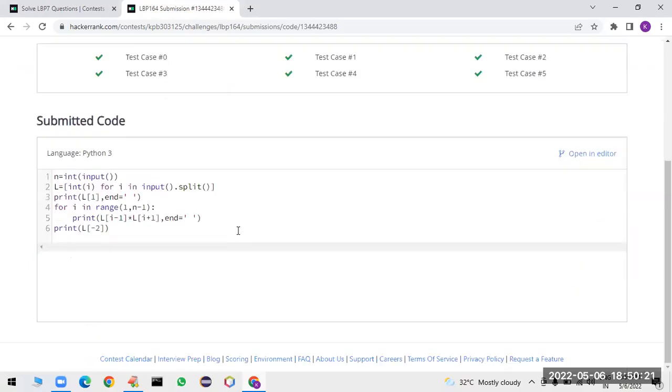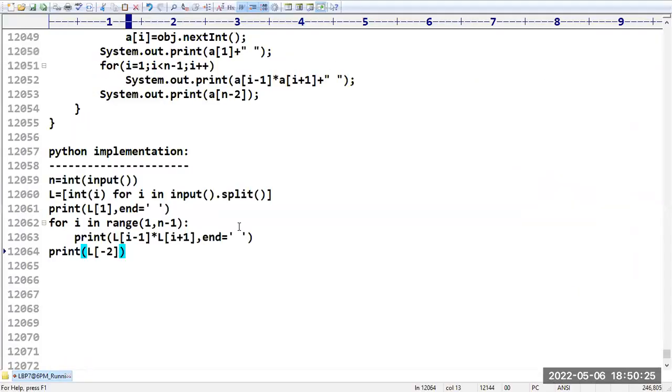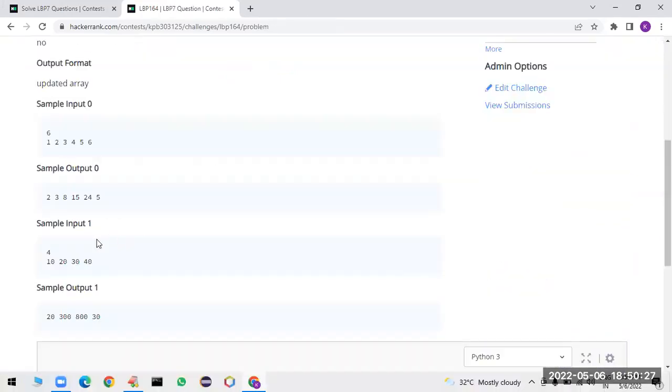So why are we printing the first number separately? In the sense first number, last number, there is no alternative, right? See, if you take this, we are taking the first element separately because there is no prior element to that. That's why I am printing 2 manually, and for the last element, after 6 there is no element, so we have to print 5 as it is. Remaining elements you can take multiplication.